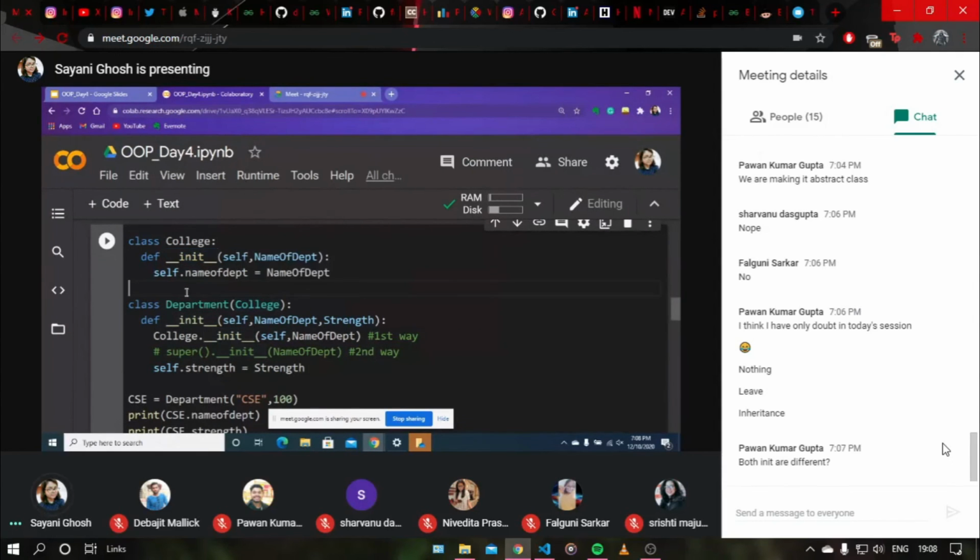Okay. So now, when I say that it's inheriting the College class's properties, Department is actually inheriting the attribute name of department.